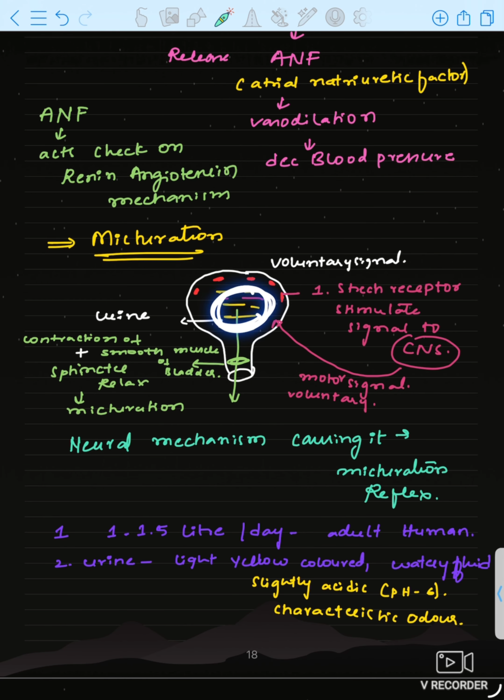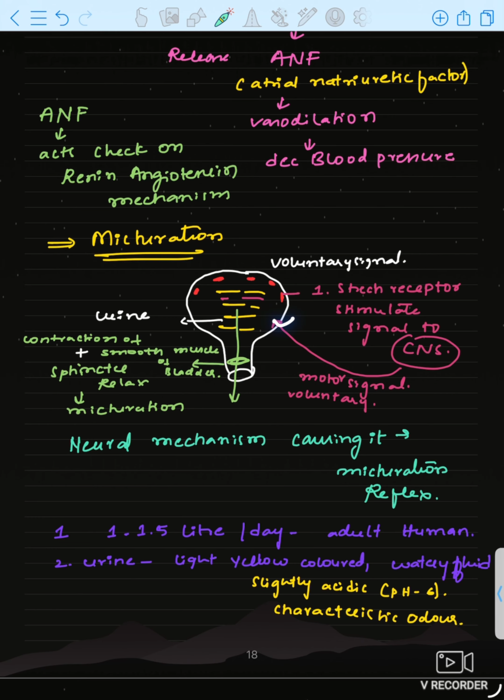When the urinary bladder is filled to the maximum, stretch receptors present in the bladder send signals to the CNS that urine is filled and now it's time for micturition, that is excretion of the urine. So what will the CNS do? It will give motor signals. Actually, it is a voluntary process, under our control. The motor signals given by the CNS are voluntary.